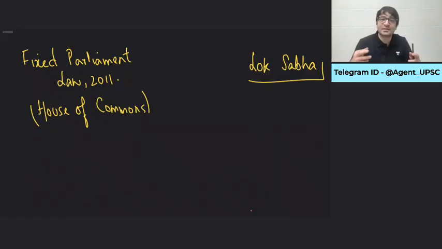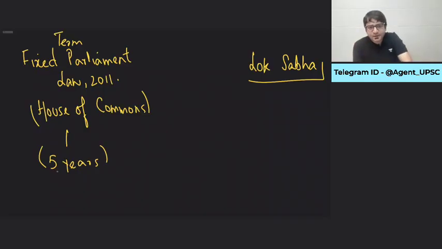Why? Because there was no such thing as a revolution where people explicitly asked for democracy, asked for a constitution in Britain. Although they did ask the Queen, the King, to give up their powers to the Parliament, but no other revolution per se. And we say in a written constitution, it is the constitution which is supreme, and in an unwritten constitution, we say Parliament is sovereign. British Parliament can do anything. For example, in 2011, British Parliament passed a law called the Fixed Term Parliament Act, in the sense that the term of House of Commons is 5 years, fixed.